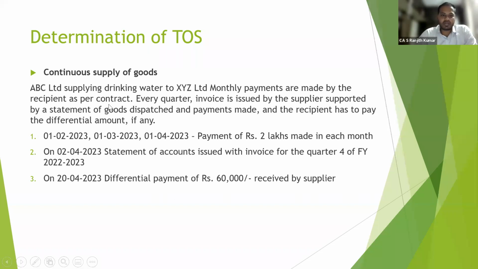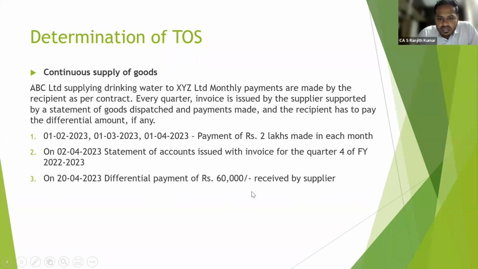So if the question is, ABC Limited supplying drinking water to XY Limited, monthly payments are made by the recipient as per contract. Every quarter invoice is issued by the supplier supported by a statement of goods dispatched and payments made, and the recipient has to make the differential payment if any. So 1/2, 1/3, 1/4 payment of 2 lakhs made, on 2/4 statement of accounts issued with invoice for the quarter end, and on 2/4 differential payment of 60,000 received by the supplier.